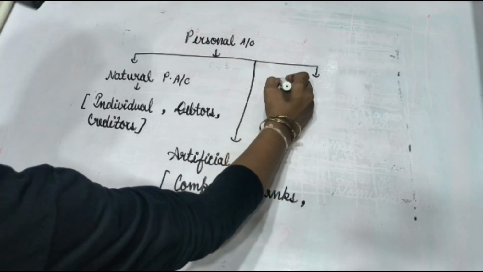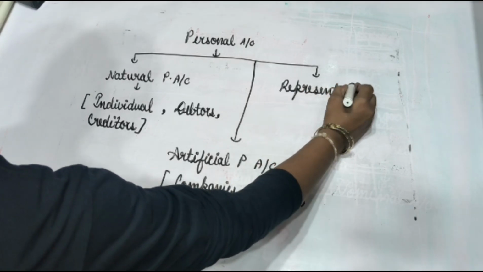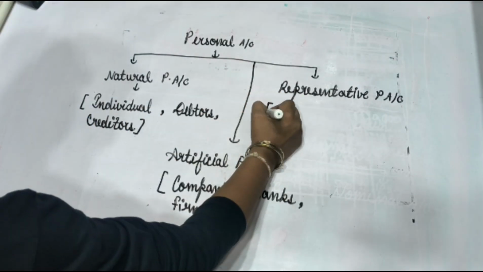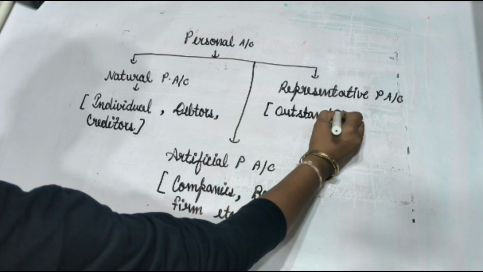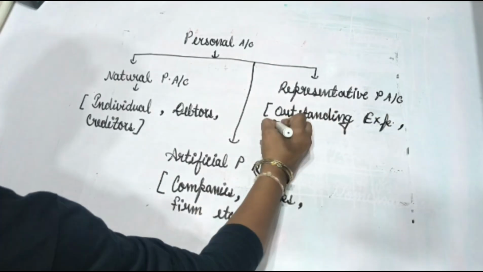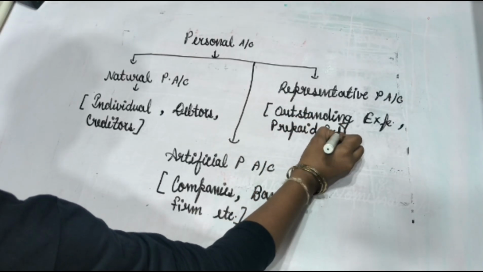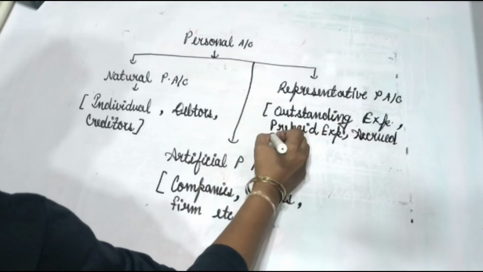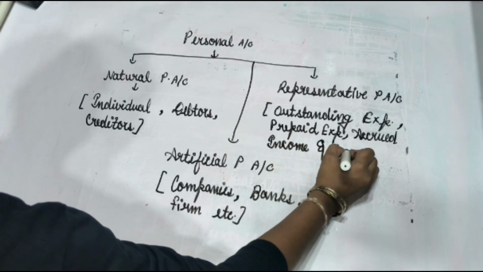The third one is representative personal account. In this, we include the outstanding expense, prepaid expense, accrued income, and unearned income.